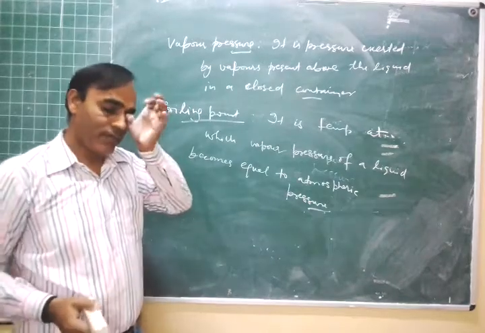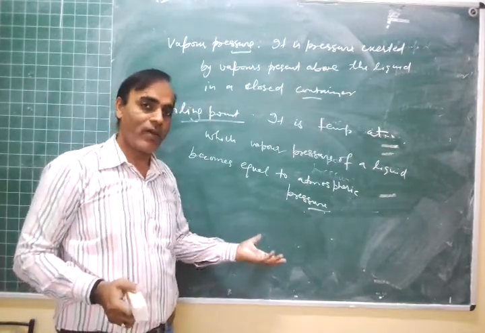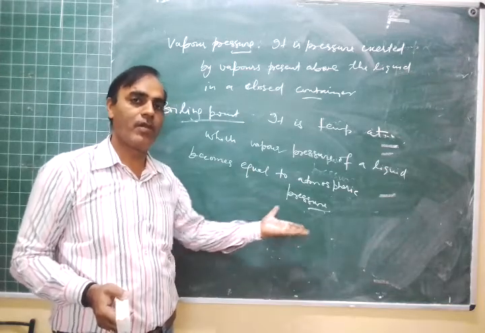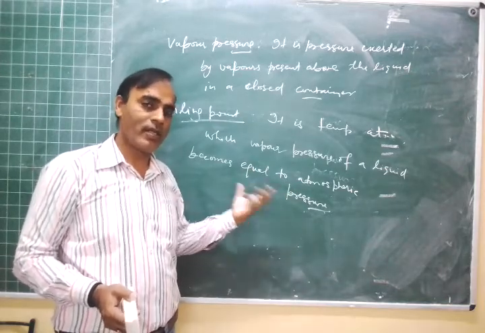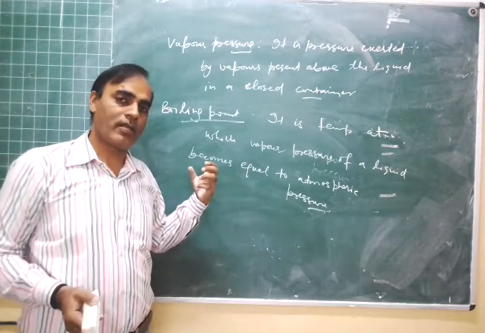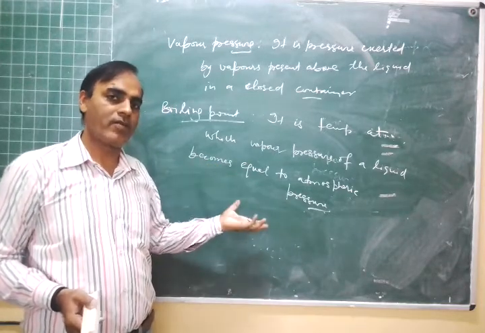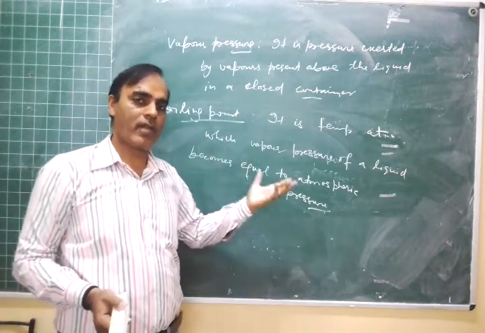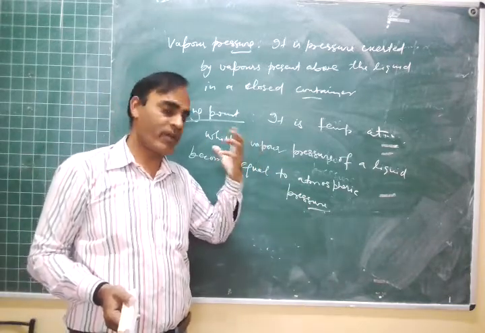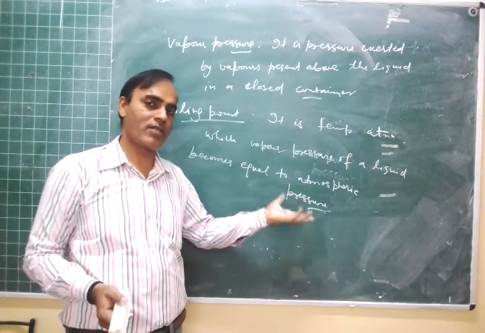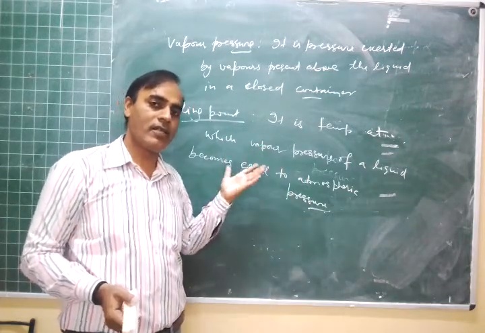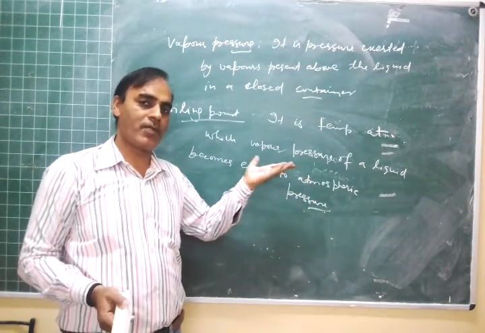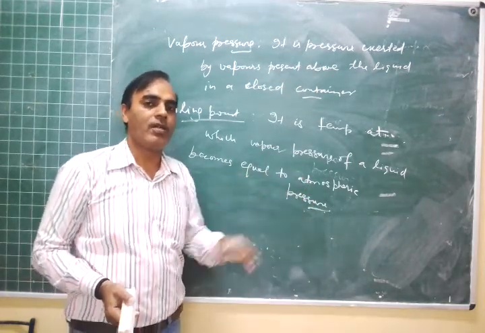So at sea level the boiling point of water is 100 degrees Celsius, because there we have to heat the liquid more and then the vapor pressure becomes equal to atmospheric pressure, which is higher. And at mountains, where atmospheric pressure is lower, we have to heat less so that vapor pressure becomes equal to atmospheric pressure.